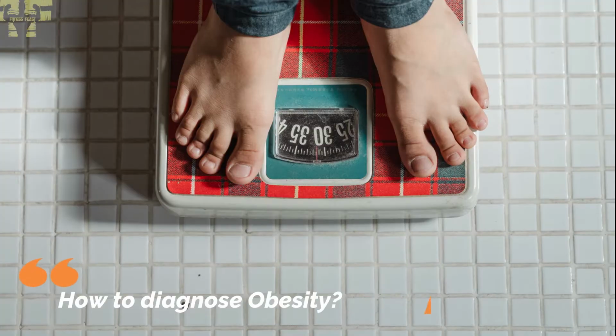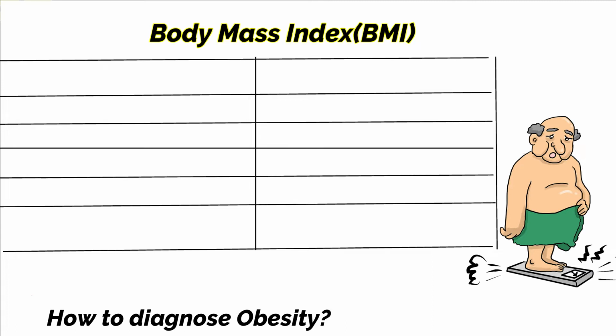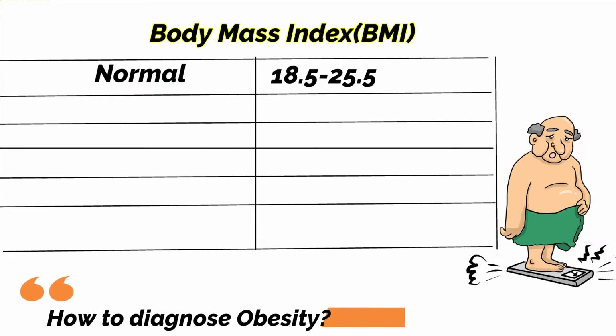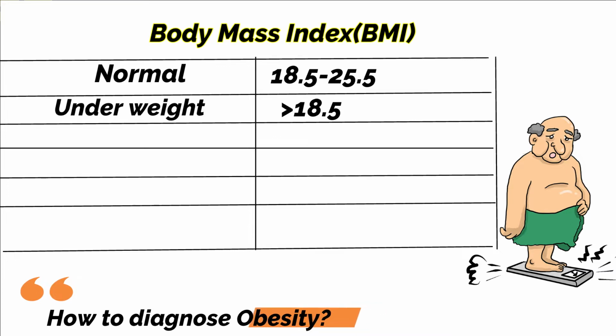How can we know that we are obese or not? Body mass index (BMI) aids in diagnosing obesity. BMI takes the readings of a person's weight and height and then gives the value of body mass index. There are many calculators available on the internet where by putting in height and weight one can know their body mass index. The normal BMI should lie between 18.5 and 25. A BMI under 18.5 is considered underweight, which is also not healthy. And a BMI above 25 is considered as obese.